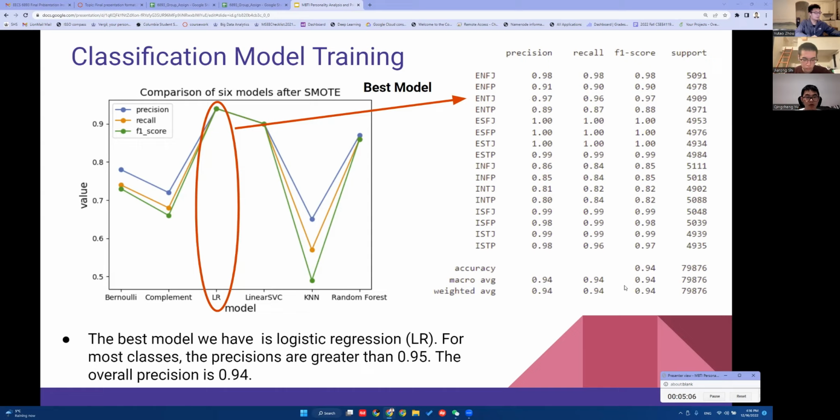We compare three metrics: precision, recall, and F1 score. The best model we have is logistic regression. You can see the metrics on the right-hand side. For most classes, the precision is greater than 0.95, and the overall precision is 0.94. For this best model, we store it in our web application, so we do not need to spend much time training on the dataset again and again.